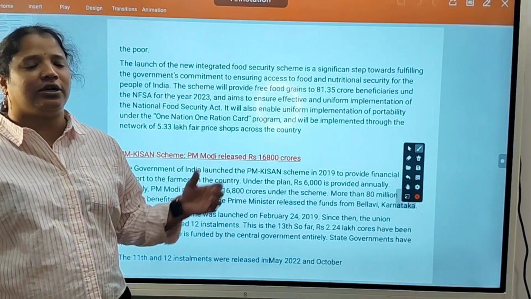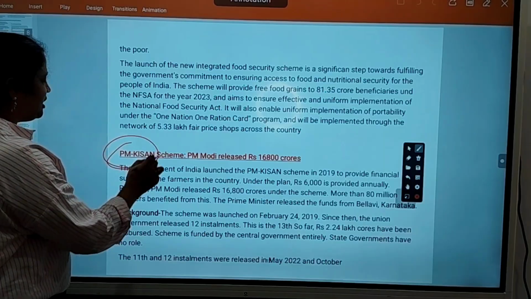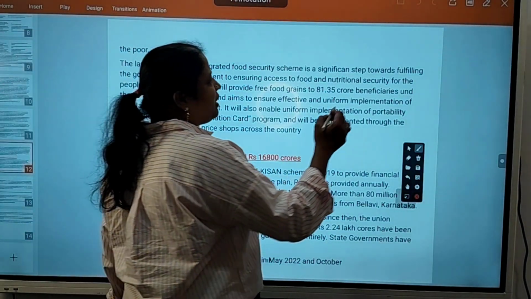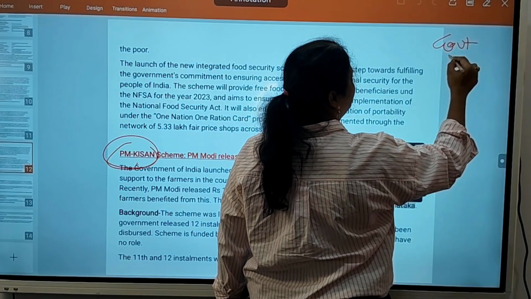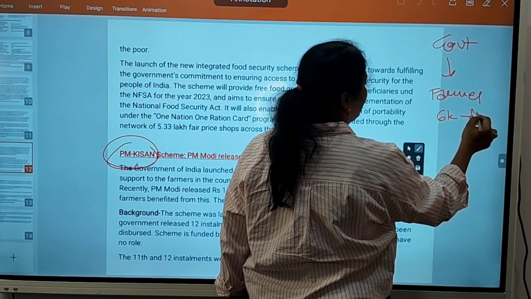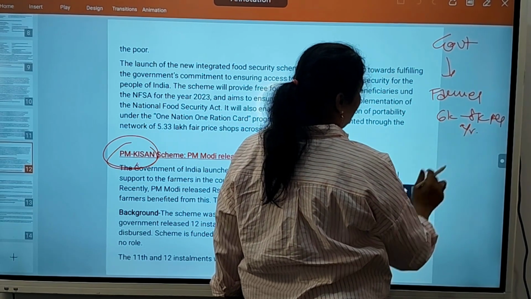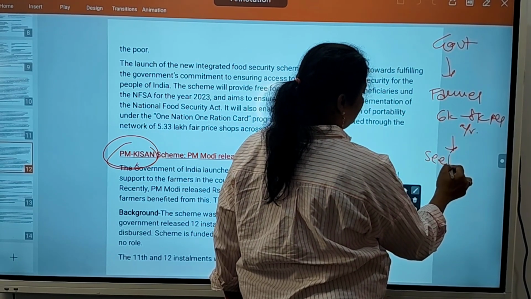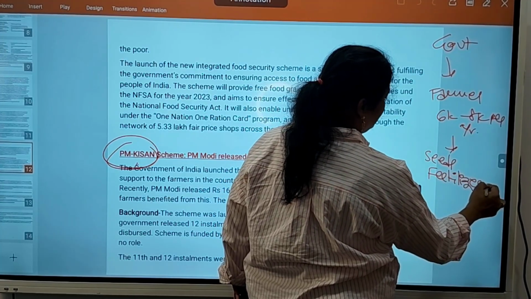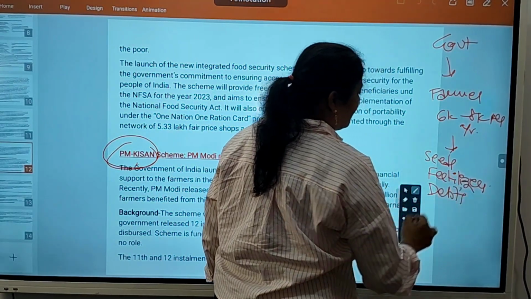So this is all about the National Food Security Scheme, friends. Now we will move to another scheme, that is PM Kisan. Under this scheme, the government will provide the farmer 6K to 8K per year as funds to buy seeds or fertilizers, or to clear farm related debts.